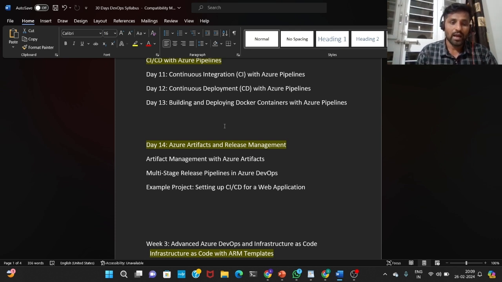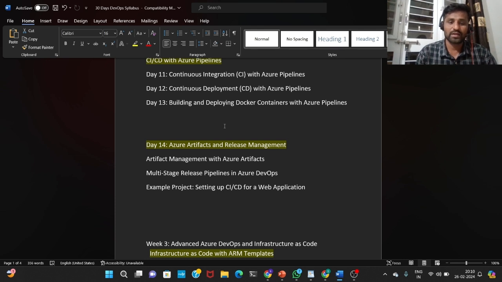And after that, on day 14, Azure Artifacts and release management. Whenever we build the pipeline, all the artifacts will be there in Azure DevOps. So artifact management with Azure Artifacts: how can we manage that? We'll see about that.